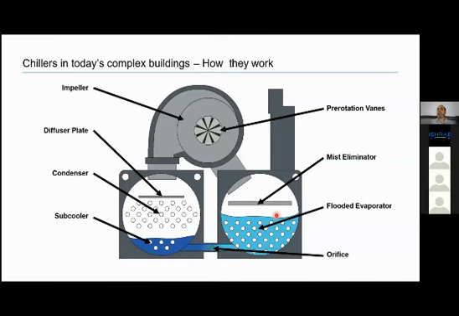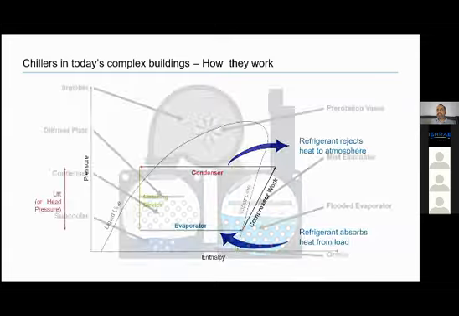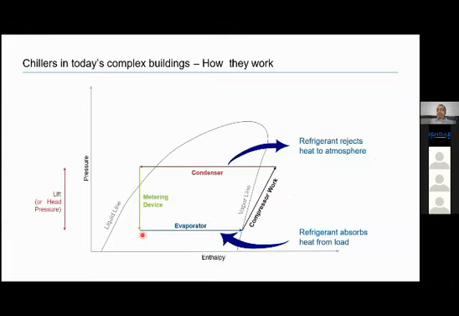Ultimately, this heat will come from the building. We have to cool the space, and that space has a higher heat than desired. So that undesired heat is given to refrigerant for vaporization. So we can see refrigerant absorbs heat from the load in the evaporator. In the condenser, refrigerant rejects heat to the atmosphere.